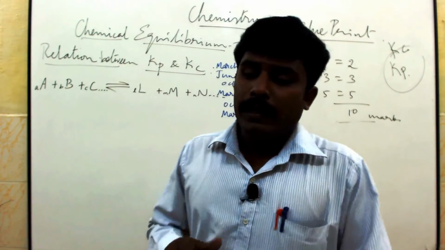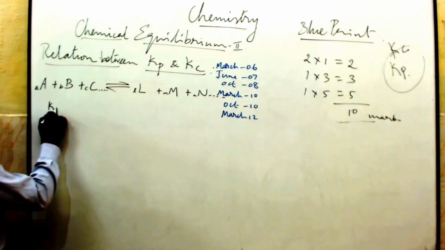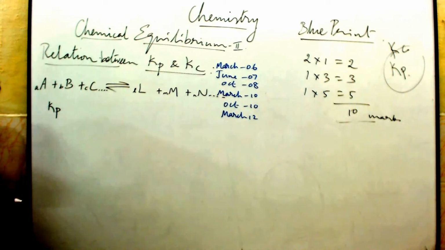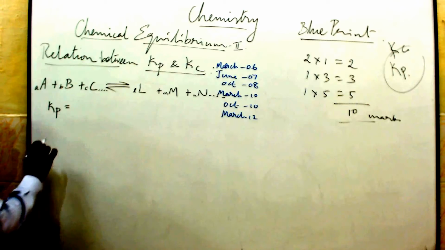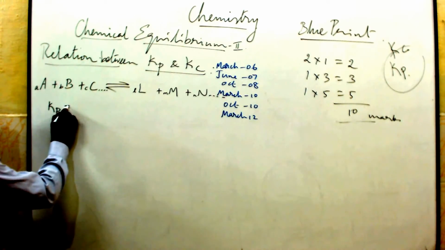Here we are going to apply Kp. What is Kp? P is for partial pressure. The constant for partial pressure is equal to, instead of writing the square bracket concentration term, you have to apply P for everything.